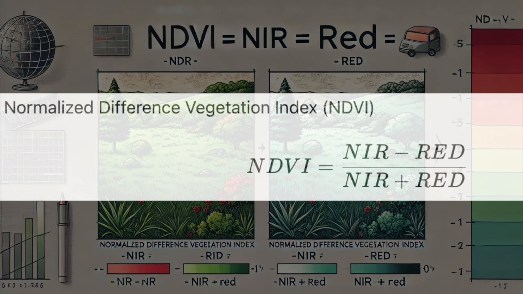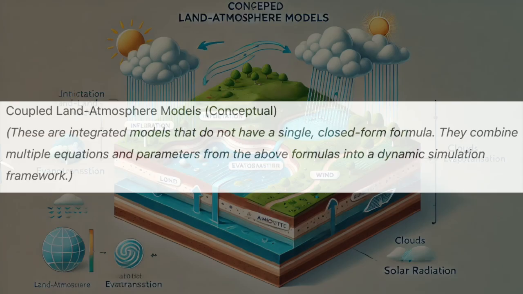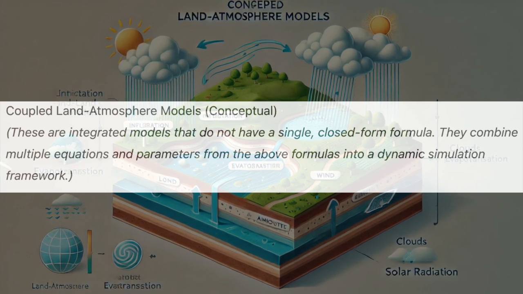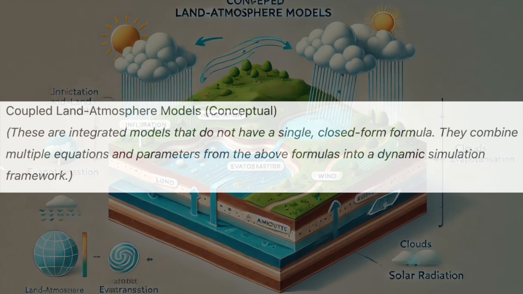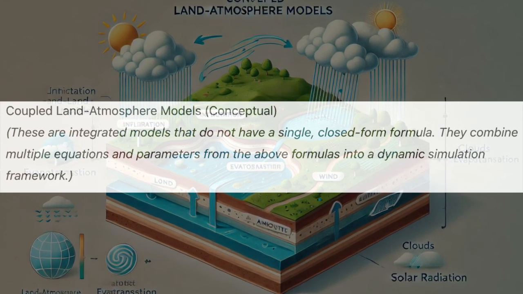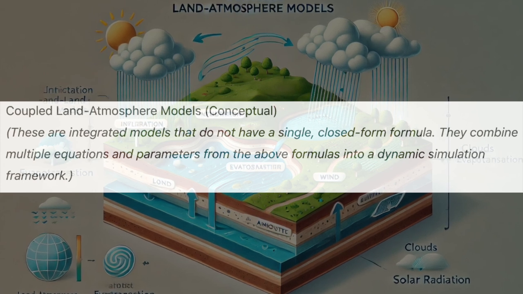No, it's not. Get ready for the grand finale, the number one formula on our countdown. Coupled land-atmosphere models, or CLAMs. We've looked at all the pieces of desertification. Dryness, soil erosion, how water moves in and out, groundwater, too much salt, wind erosion, soil moisture, and the health of the plants. CLAMs bring all that together.